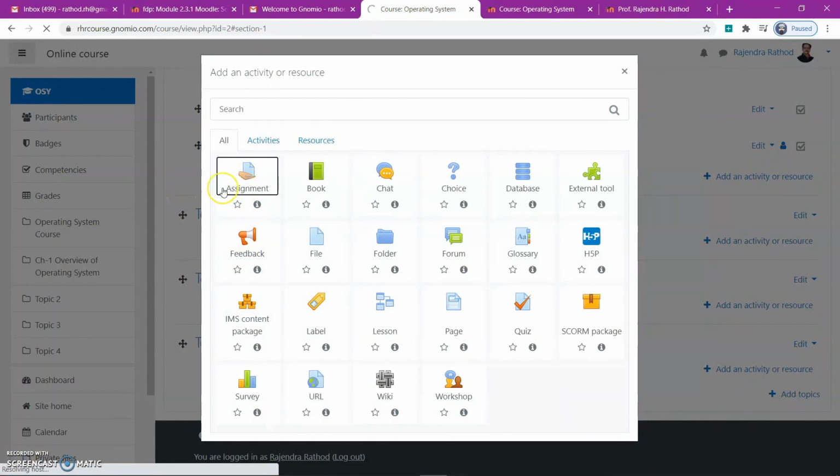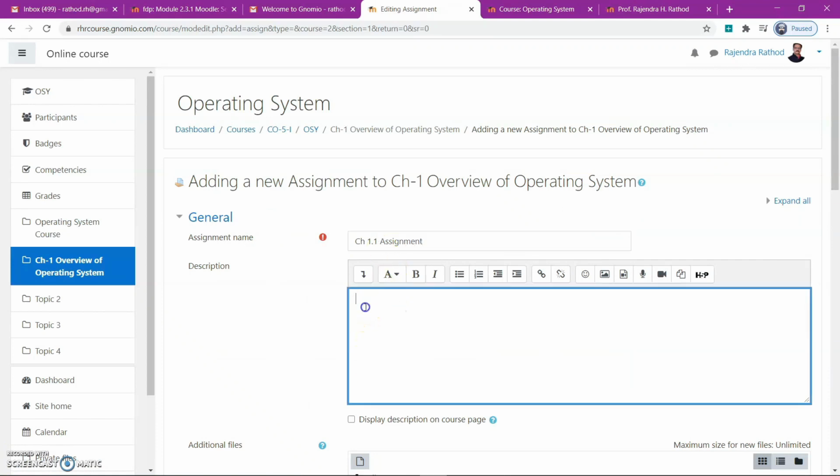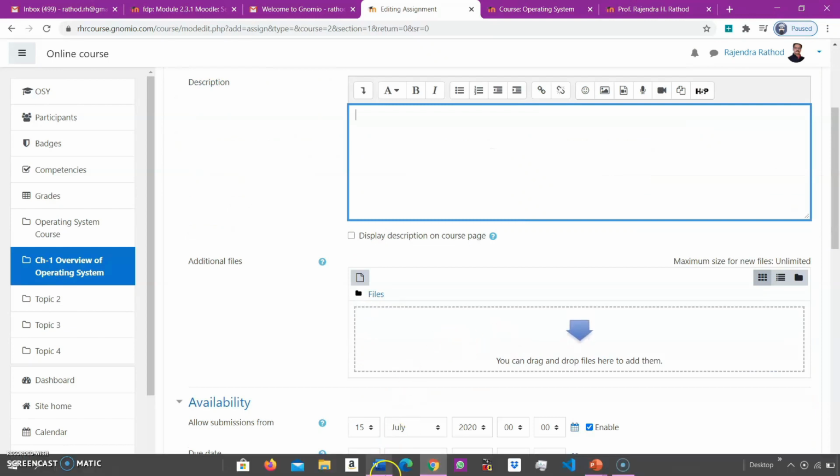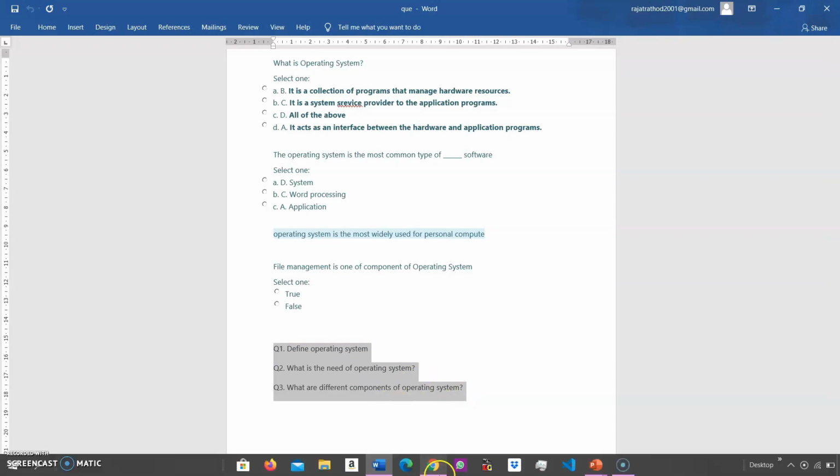After choosing the assignment, we will add some questions. So write down CH 1.1 assignment. Students can read the questions and submit the answers.